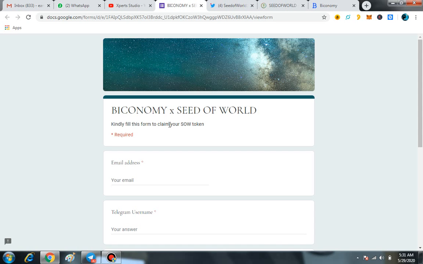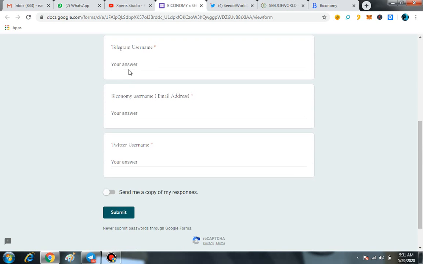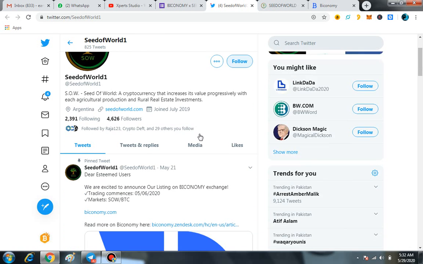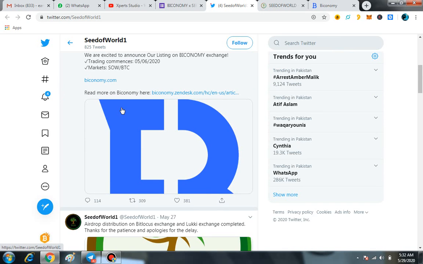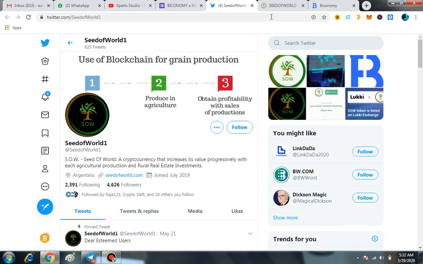First of all, here you can see the main form. You have to enter your email address, then your Telegram username, then your Bioconomy username, and at the end you have to enter your Twitter username. I will share all the links in the description, so you must follow them on Twitter. It is also very easy for you. You must retweet the pinned tweet, and you can also follow them.